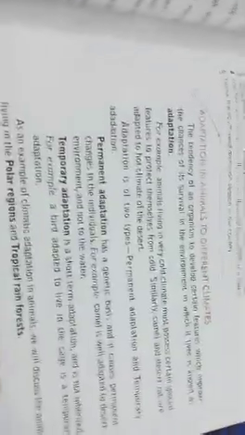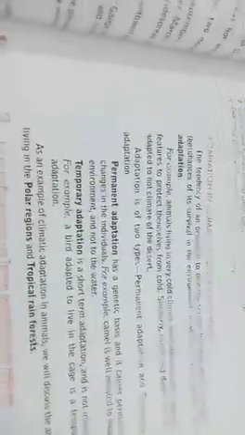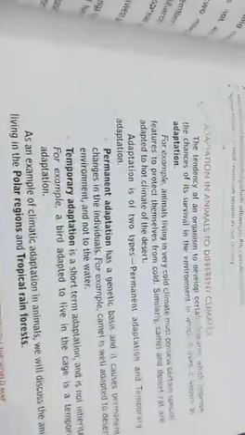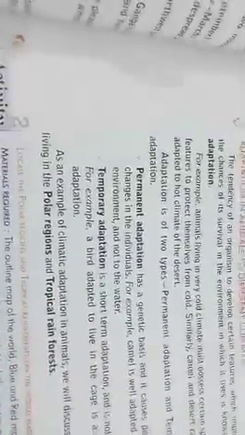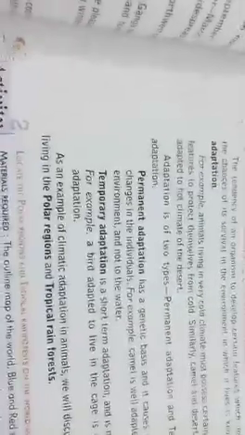Next topic is adaptation in animals to the different climates. Like I told you, weather is a short term atmospheric condition. What is climate? Climate is the long term atmospheric condition. Means from the last 20 to 25 years, what is the temperature of that place, whether that area is cold or hot, these are called the climate.